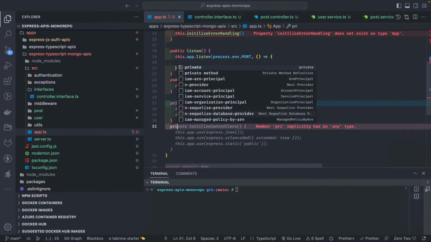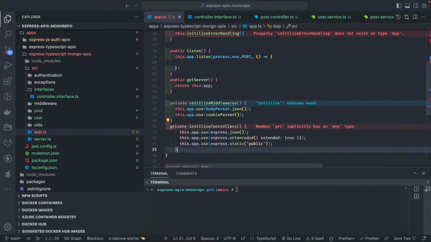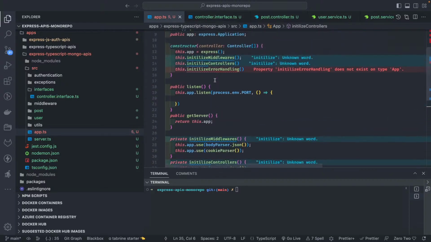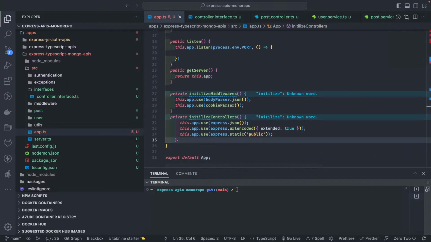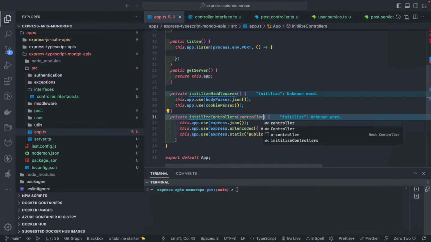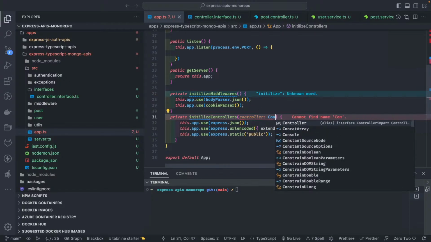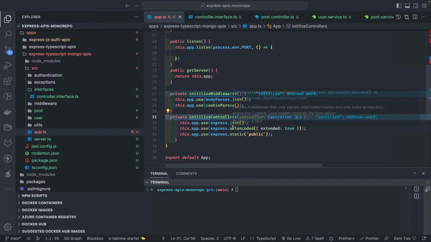So private, and then I will have private initialize controllers. Another method is initialize controllers, and I'm passing the controller array. It is taking a controller argument, the controller array. So how are we going to register them? We just need to do app.use.